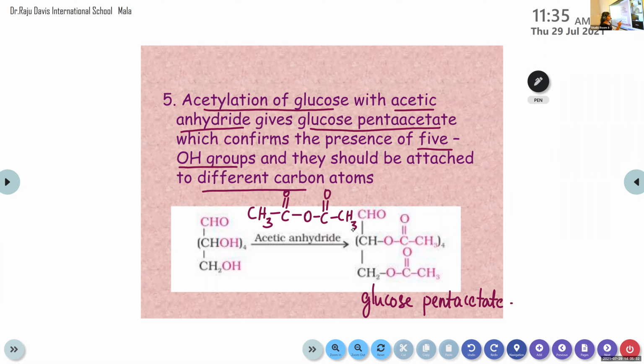Okay, you can see here it is 4. CH3, O, CO, CH3, 4. And here also O, CO, CH3. So there are 5 acetate groups formed. These acetate groups are formed by replacing OH groups. It confirms the presence of 5 OH groups, and they are attached to different carbon atoms.